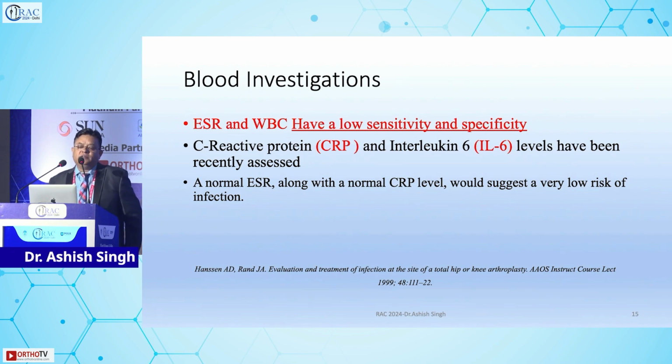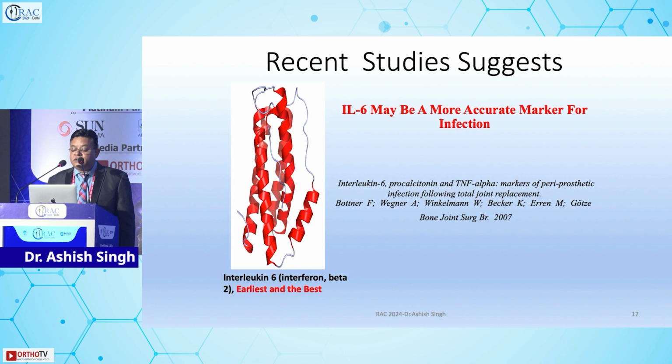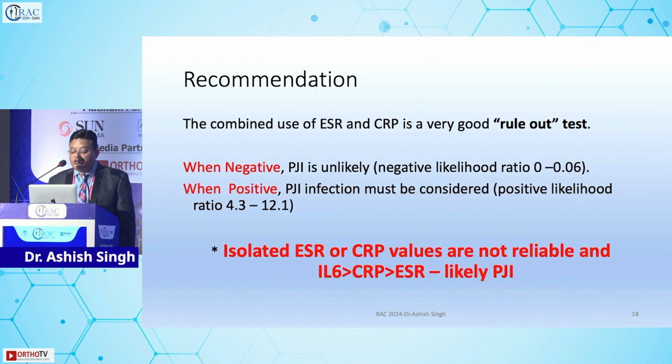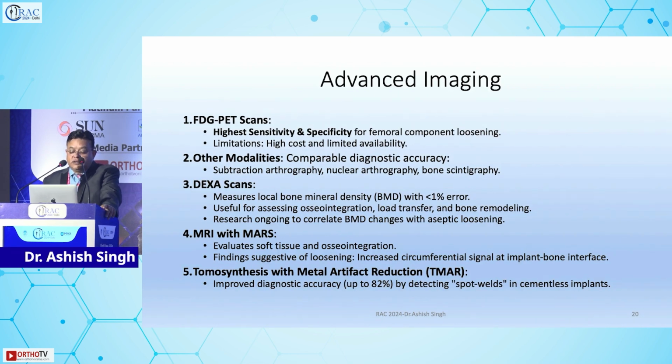So blood investigations. Of course, the basic test is ESR and CRP, but we need to understand that the CRP level peaks 2 to 3 days after surgery, and it gets back to normal approximately 3 to 4 weeks after surgery. So high ESR and CRP does not always mean infection. Recent studies suggest interleukin 6 is important, and it is the earliest to rise. Now, isolated ESR and CRP values are not reliable, but IL-6, CRP and ESR together likely suggest PJI. Now, coming to radiological assessment, always compare with previous X-rays and understand the stem and the migration thresholds. And I'll talk about advanced imaging as well.